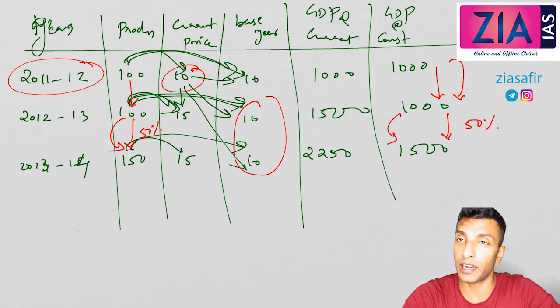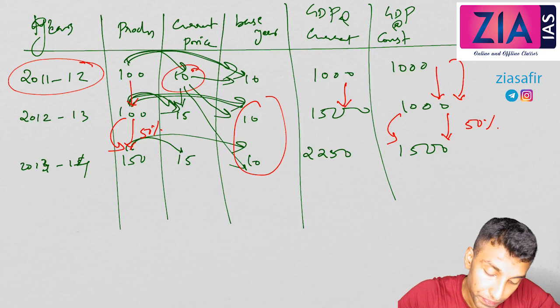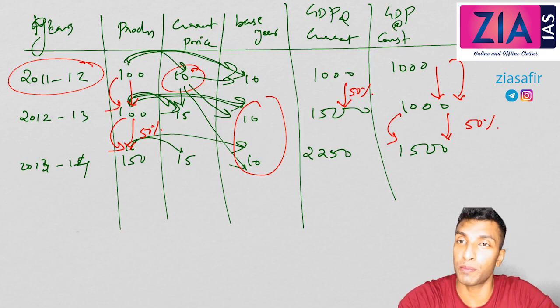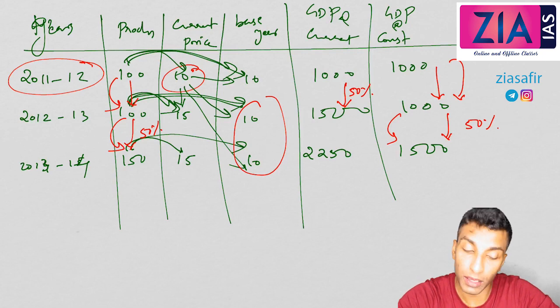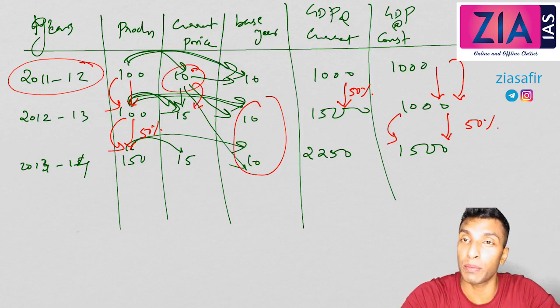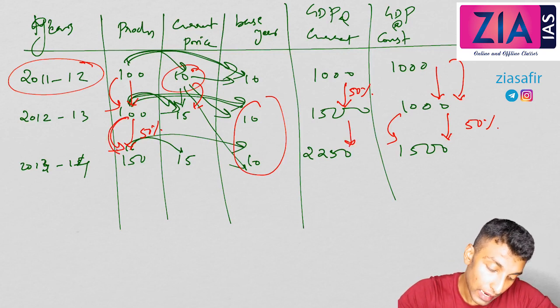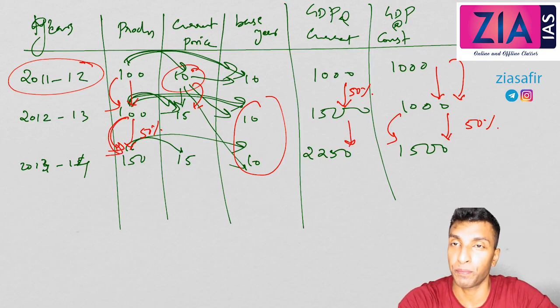But you see GDP at current prices, here there is an increase. A 50% increase is there. Actually, is there any increase in production? No increase in production. But why this increase in GDP? Because of inflation. Inflation is 50%. And again there is an increase here. Why? That is because of an actual change in production.